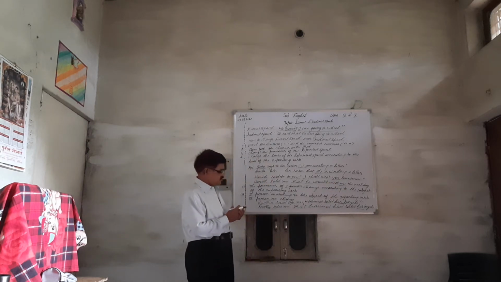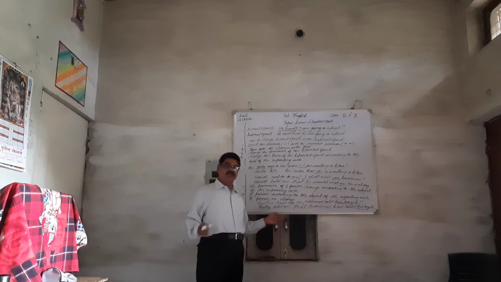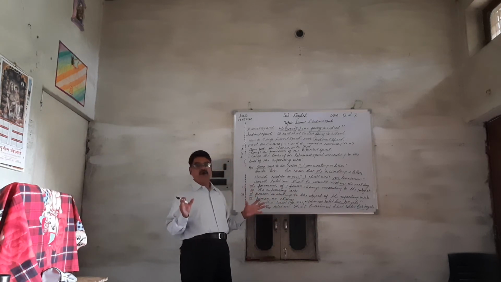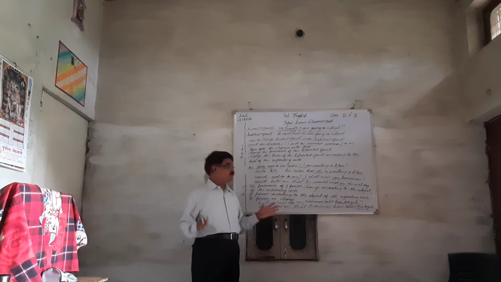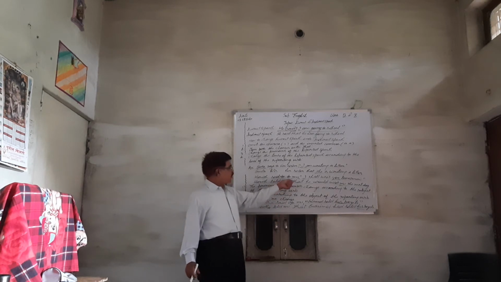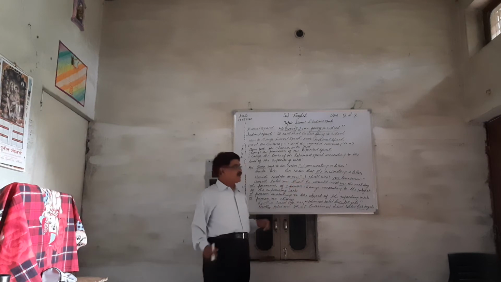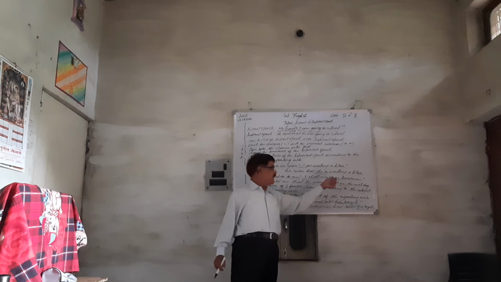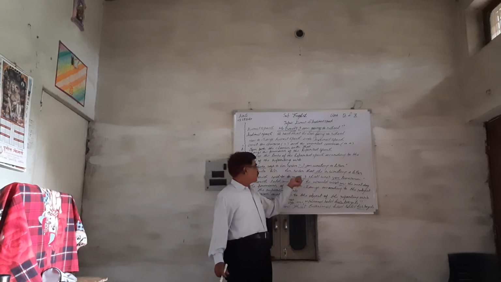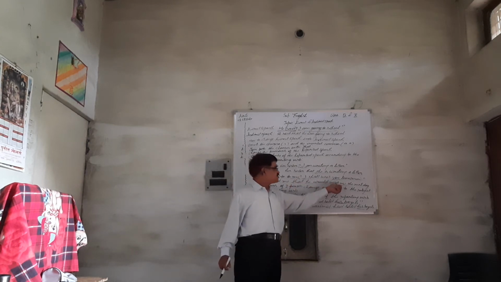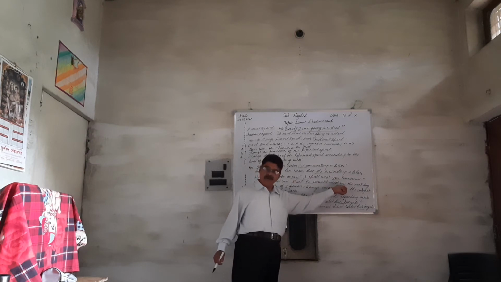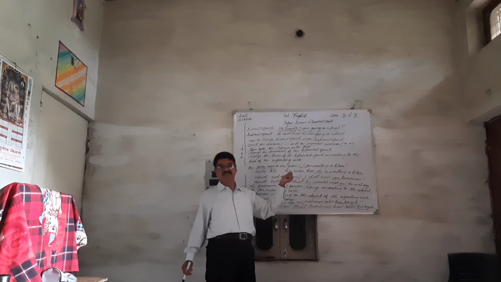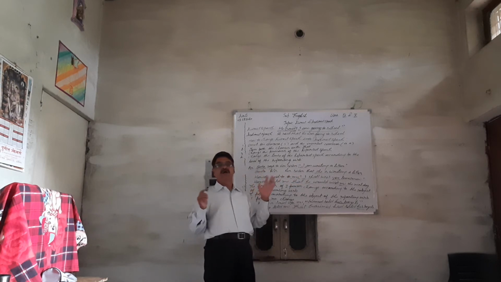Here the pronouns of second person will change according to the object of the reporting verb. So here you can see the object is in first person, and that's why the pronoun of second person, you, has been changed into me, according to the object of the reporting verb.